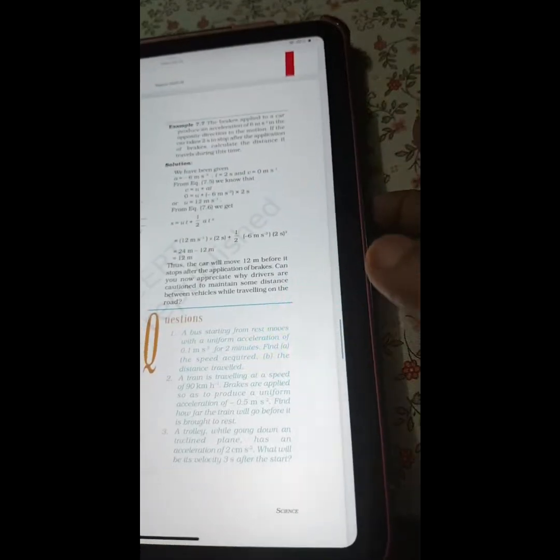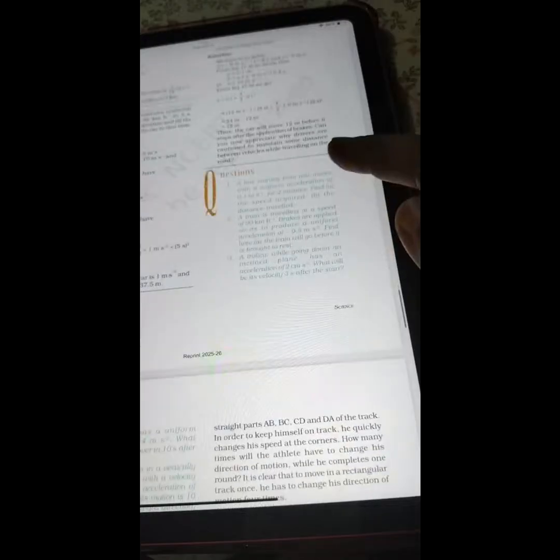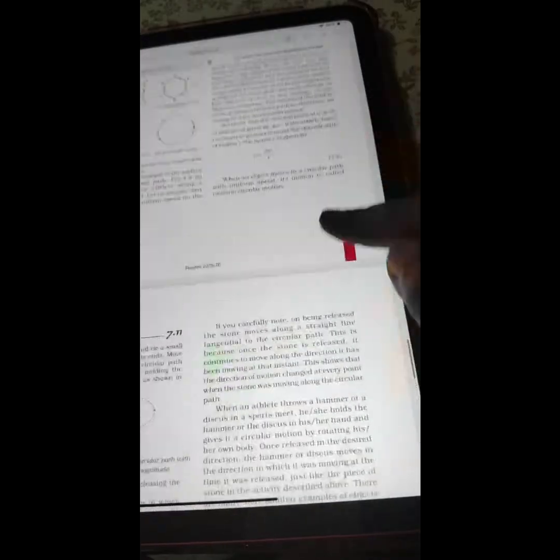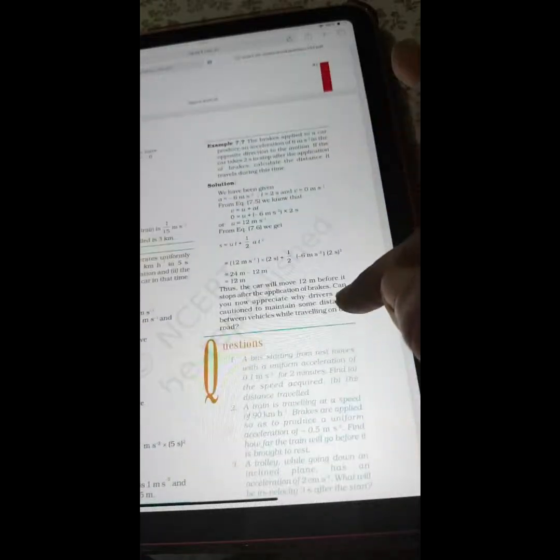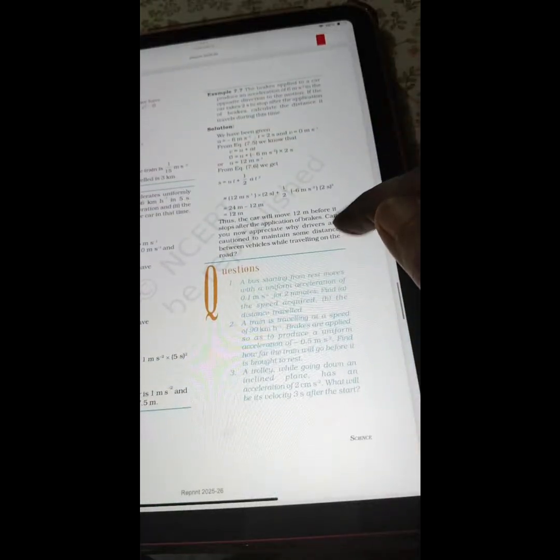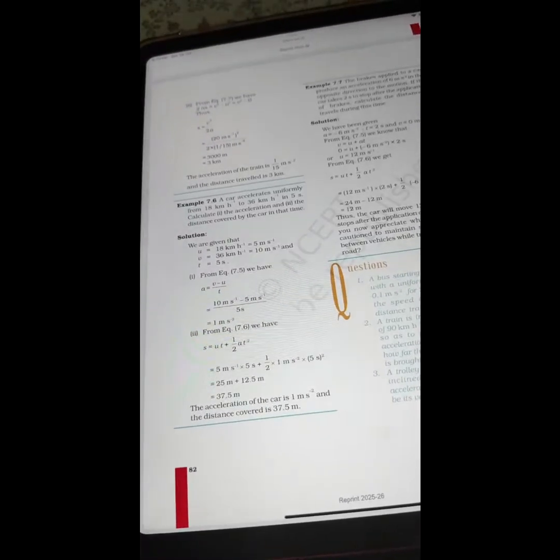So we are coming to the next page. This is one page that is left, 2 and 3. We are just finishing in a few minutes. Let's come on to this side, page number 82, left side of the motion chapter.